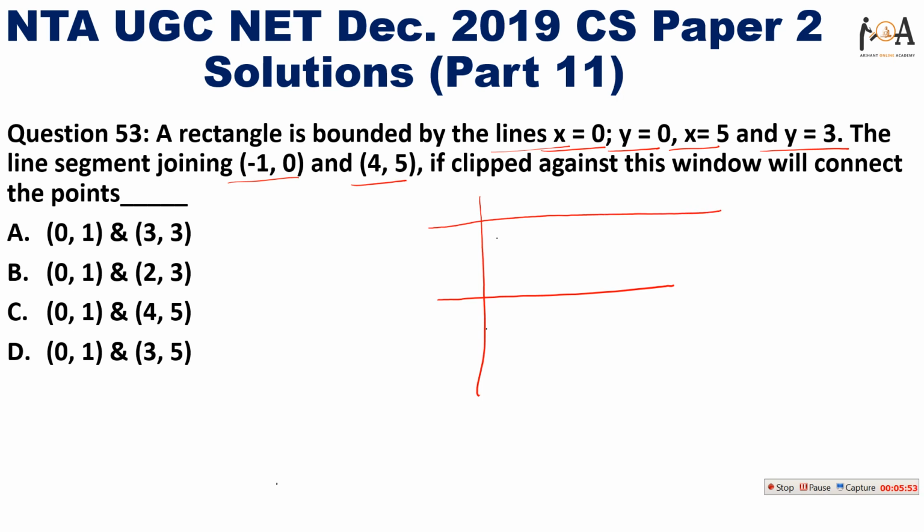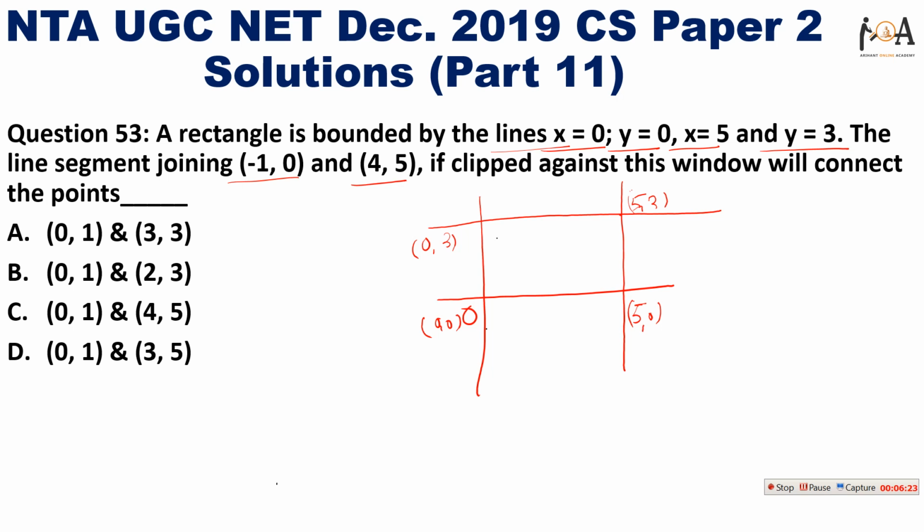Okay, x equals 5 and y equals 3. So the rectangle is like that. This is 0, 0. Okay, x equals 5, so this is 5, 0. And this is y equals 0. Okay, 0, 0 is there and y equals 3, so this is 0, comma 3. And this point here will be 5, comma 3. So it is our rectangle and this is the origin.